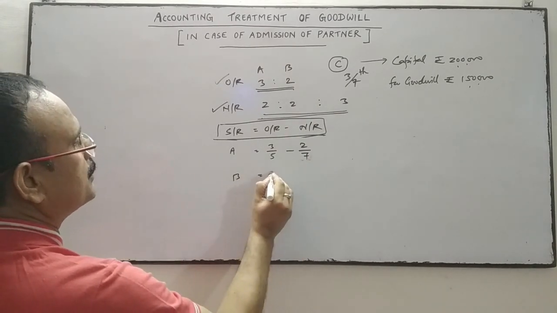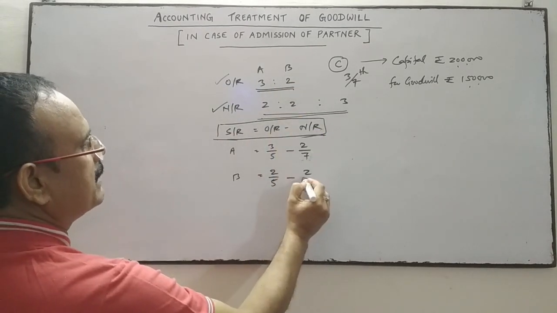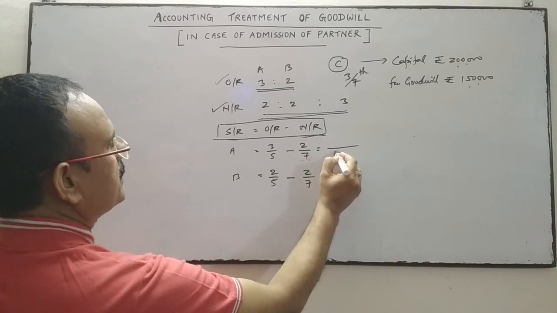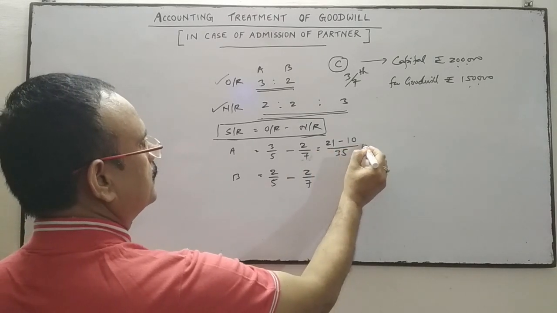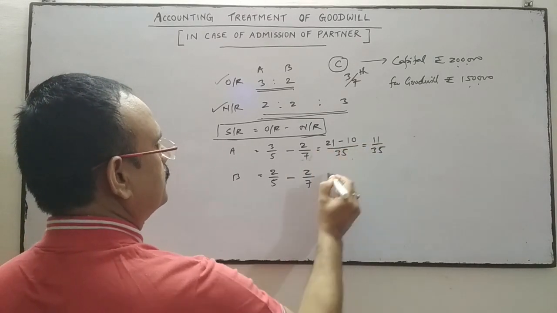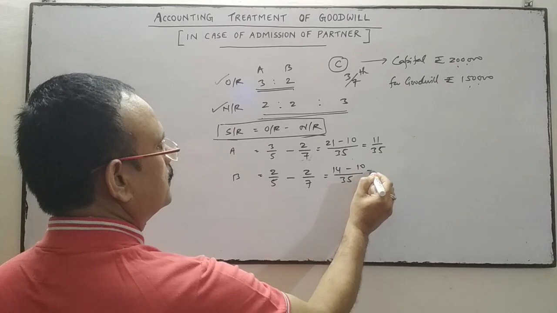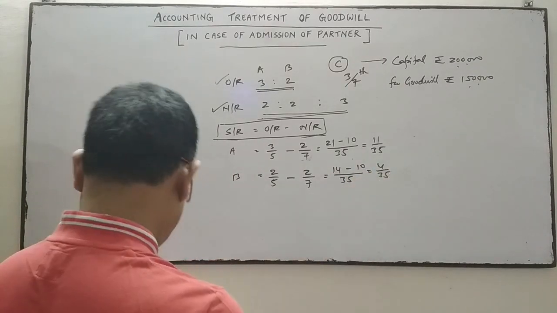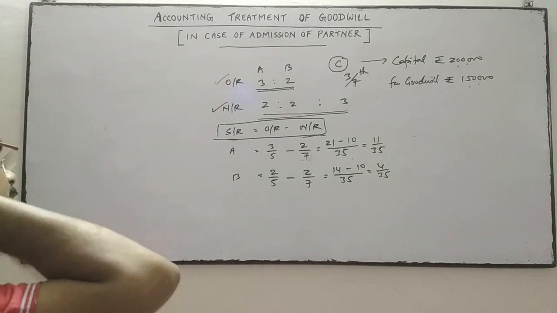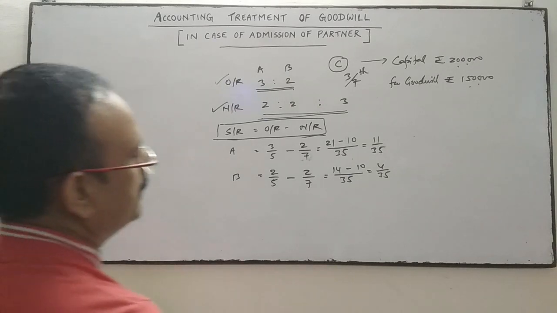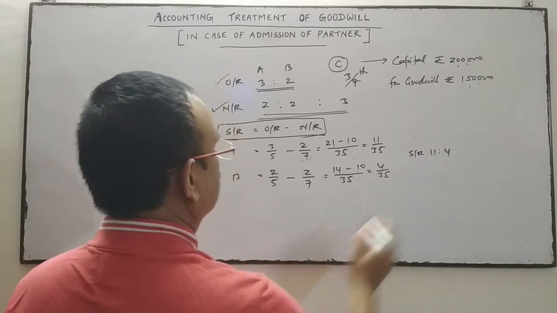In case of B, old ratio is 2/5 minus 2/7. So the LCM is 35. A's sacrifice is 11/35 and B's is 4/35. So the sacrificing ratio is 11:4.